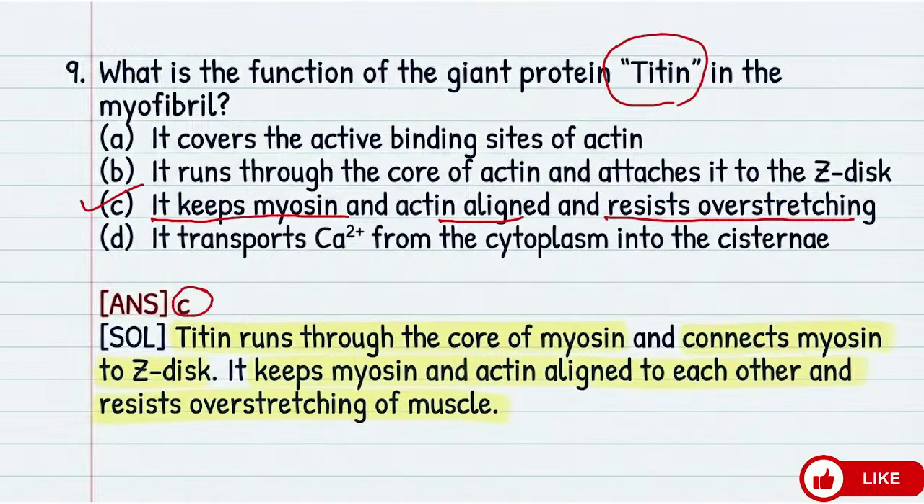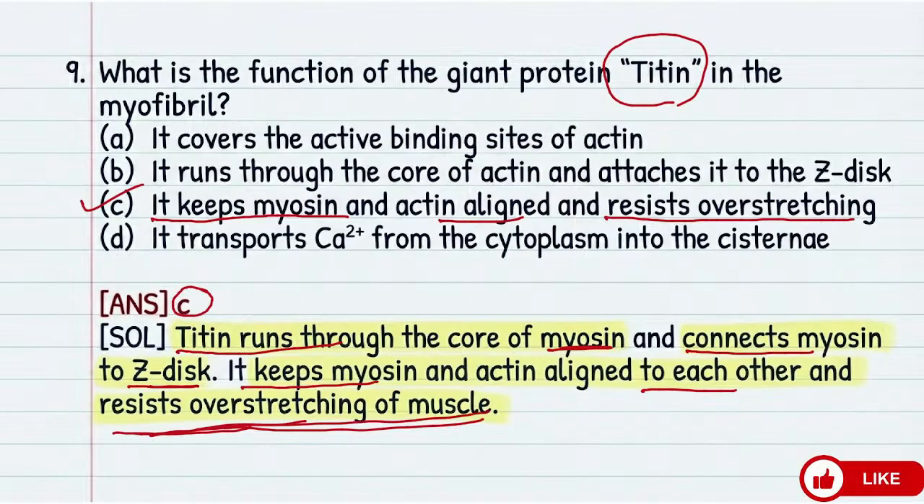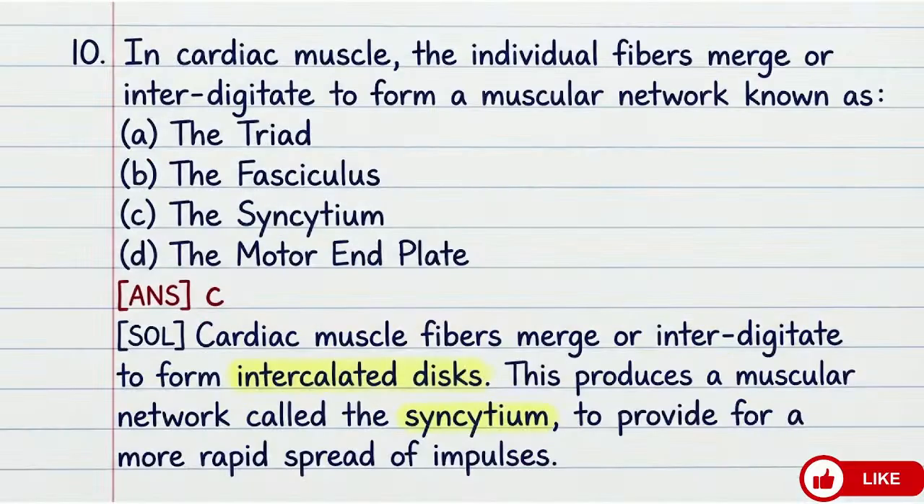So titin runs through the core of the myosin and connects myosin to the Z disc. It keeps myosin and actin aligned to each other and resists overstretching of the muscle. And 10. In cardiac muscle, the individual fibers merge or interdigitate to form a muscular network known as dash. The triad, the fasciculus, the syncytium, the motor end plate. Okay, the answer is your syncytium.